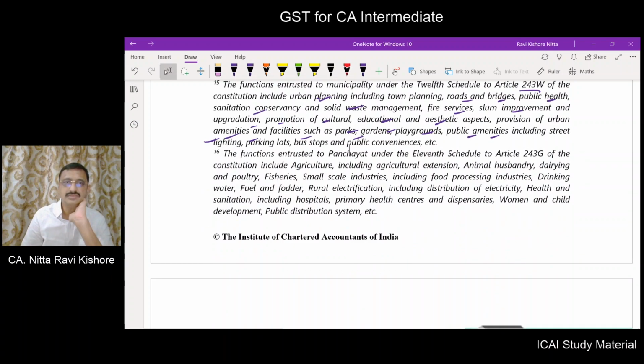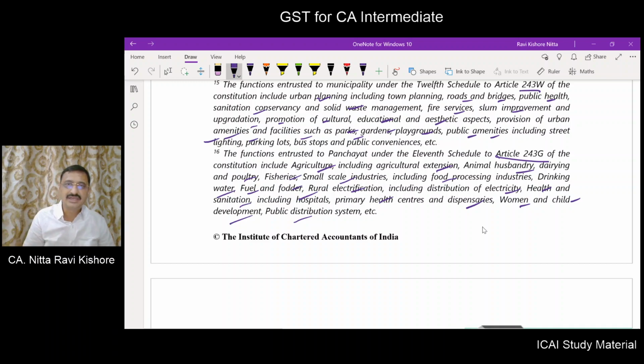And what are the functions entrusted to panchayats under Article 243G? Agriculture, including agriculture extension, animal husbandry, dairy and poultry, fisheries, small scale industries, including food processing industries, drinking water, fuel, fodder, rural electrification, including distribution of electricity, health and sanitation, including hospitals, primary health centers, dispensaries, women and child development, public distribution system, etc. These are all the functions entrusted to panchayats under Article 243G.